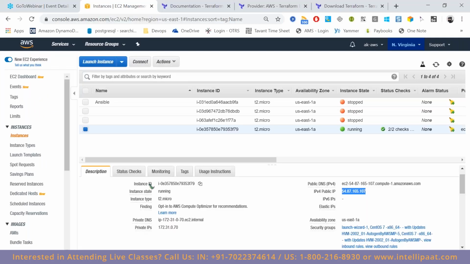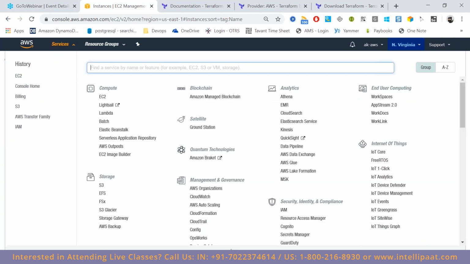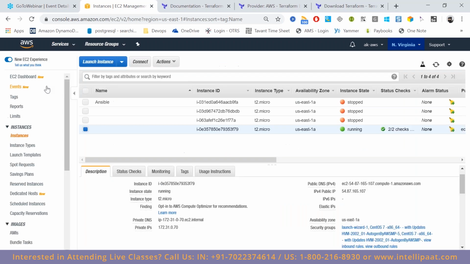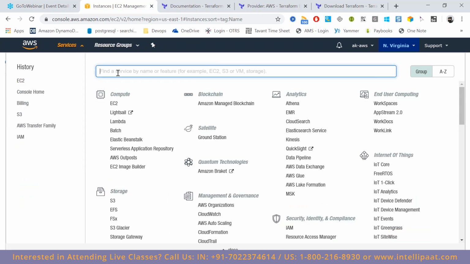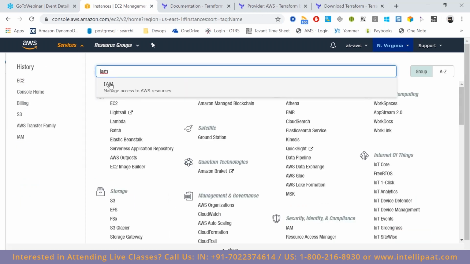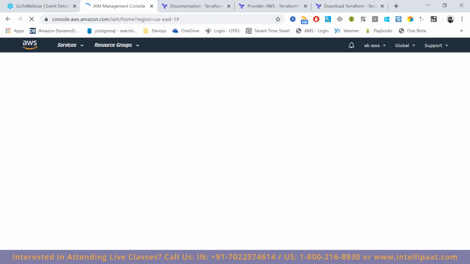For that, first we will have to go and create one user. If somebody is new to the cloud, go to Services, IAM. IAM is the service which is used to create your user accounts.